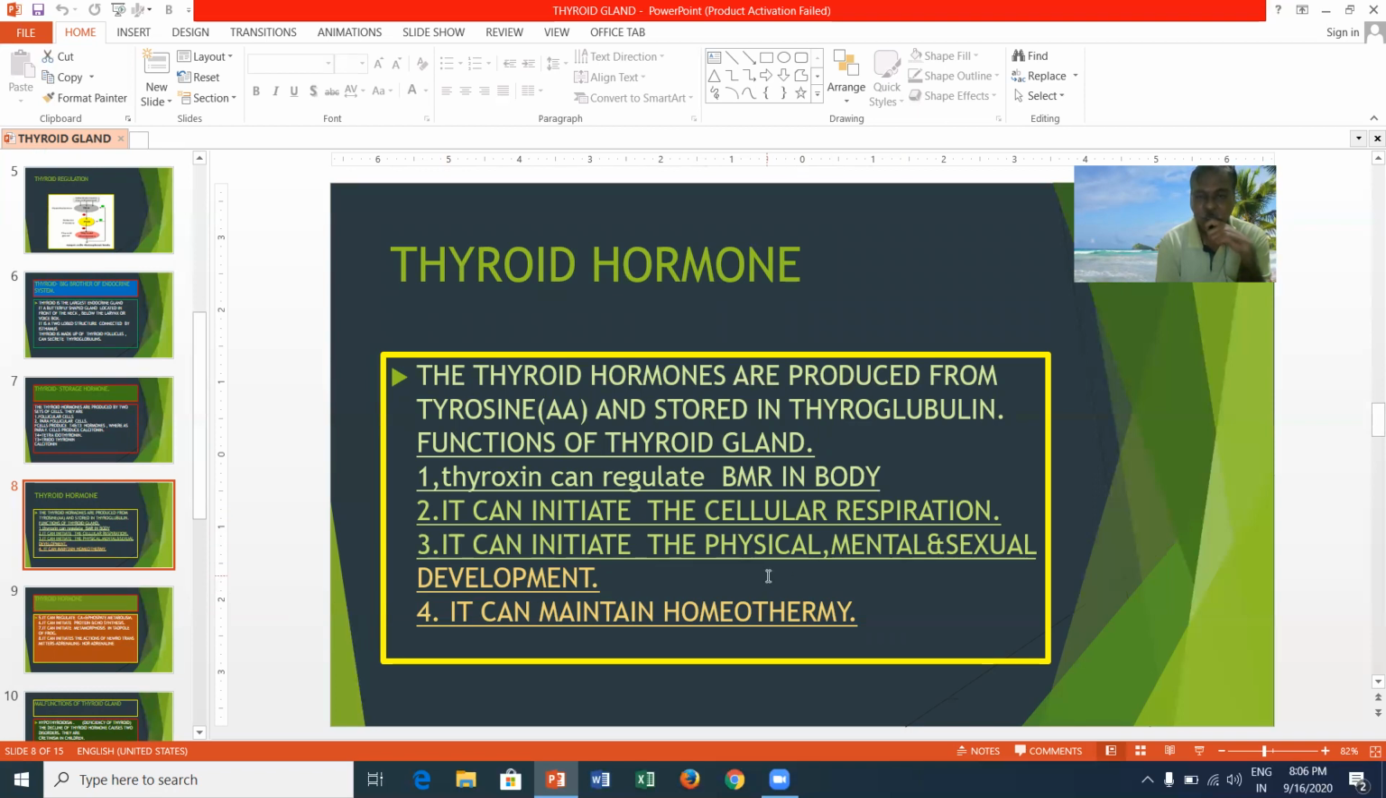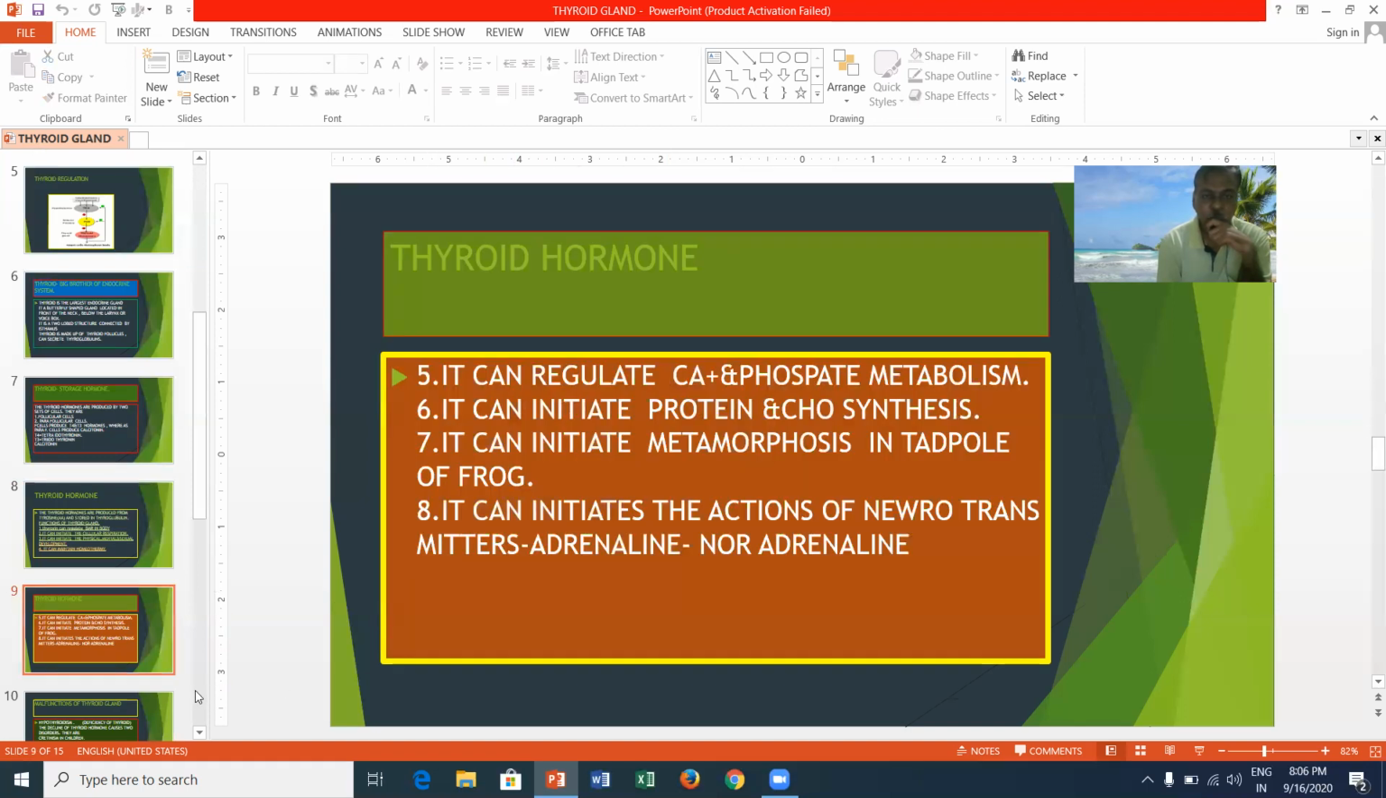It can initiate physical, mental, and sexual development. It can maintain homeothermy. Homeothermy means the maintenance of constant temperature in warm-blooded animals, in vertebrates. It can regulate calcium and phosphate metabolism. It can initiate protein as well as carbohydrate synthesis. It can initiate metamorphosis in the tadpole of frog.